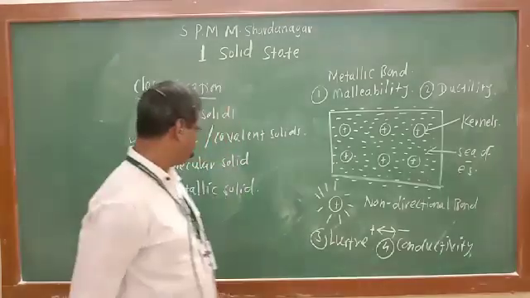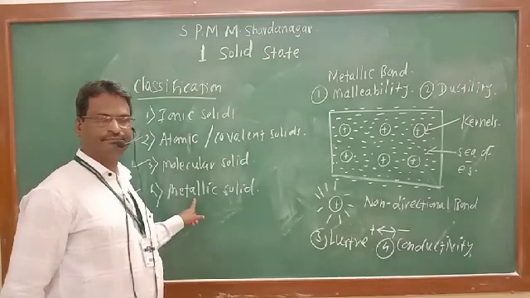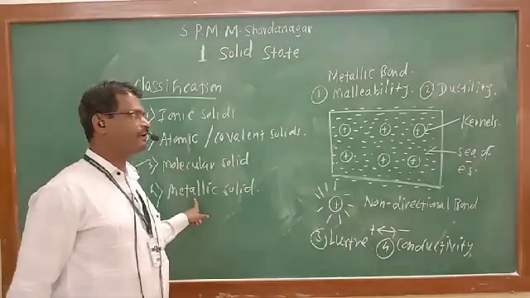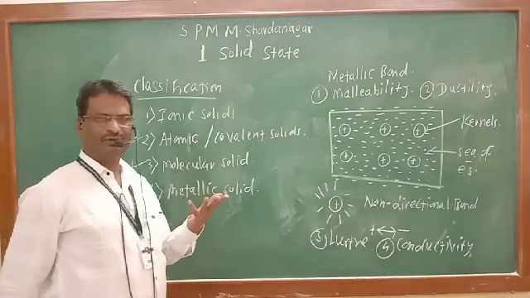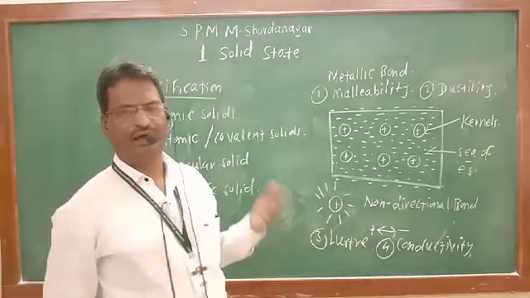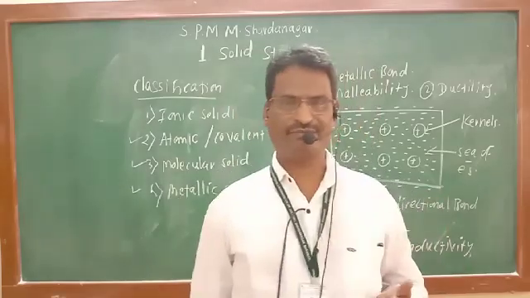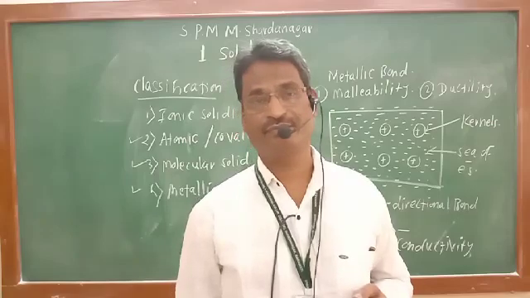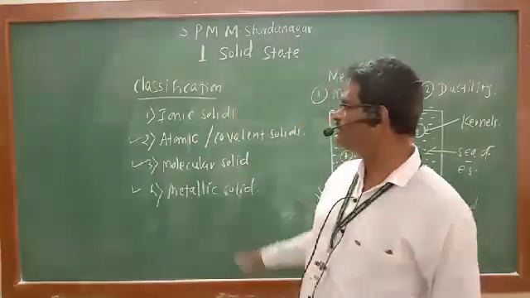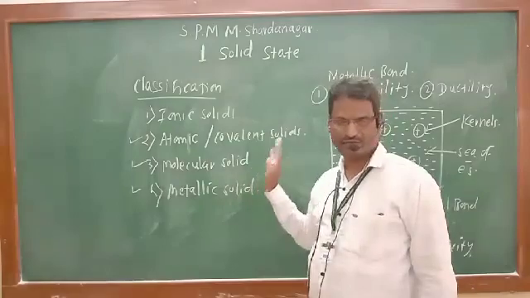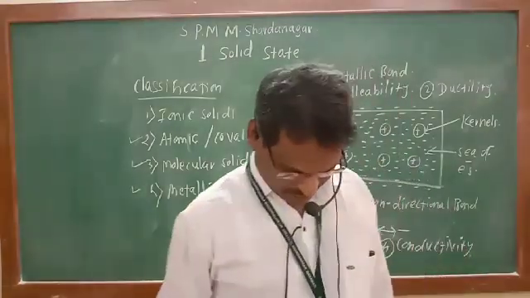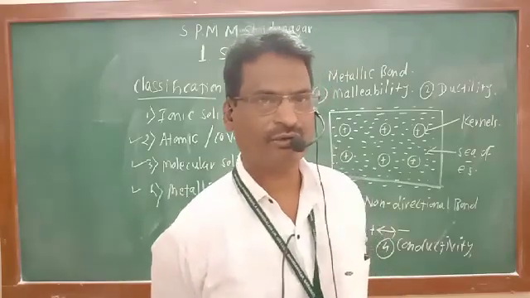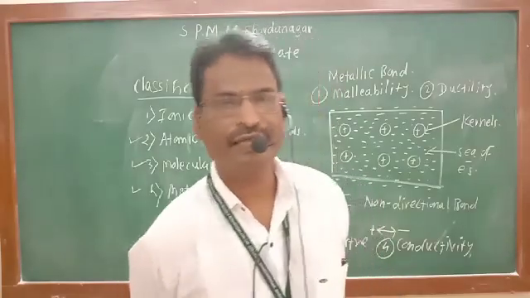So they are the metallic solids in which constituent particles are atoms of a metal. You know the examples. Sodium is a metal, iron is a metal, potassium is a metal. Many metallic substances are there. That is about the classification of crystalline solids. Then the next part, crystal structure, unit cell, crystal lattice structure. That part we will continue in the next lecture.